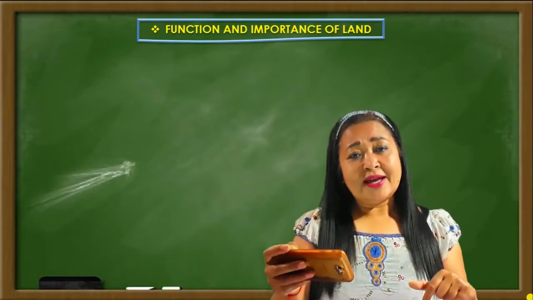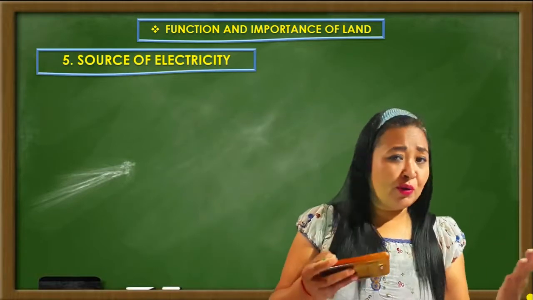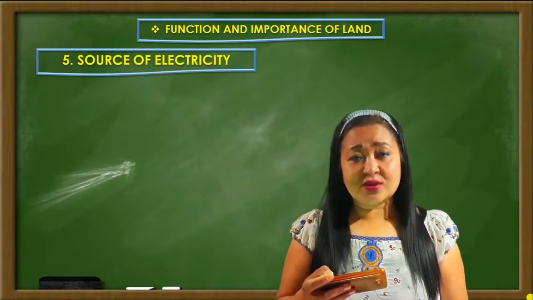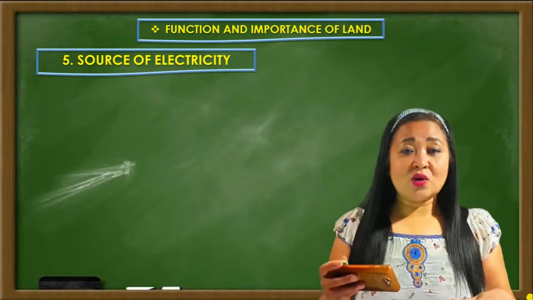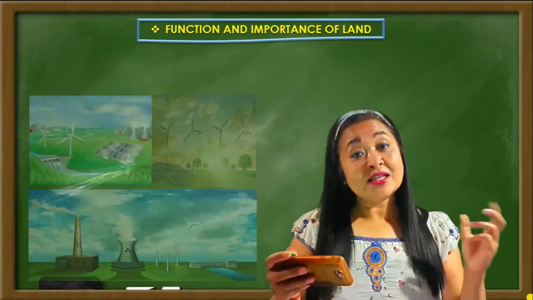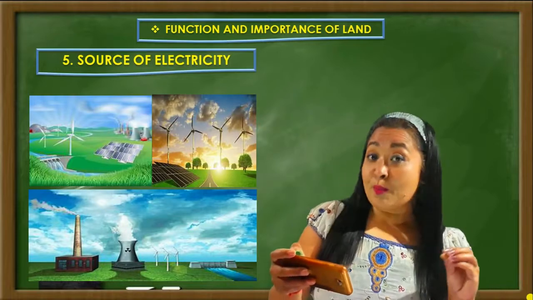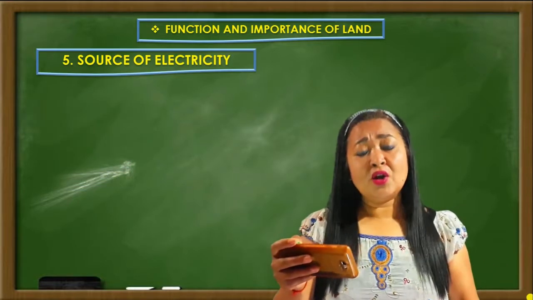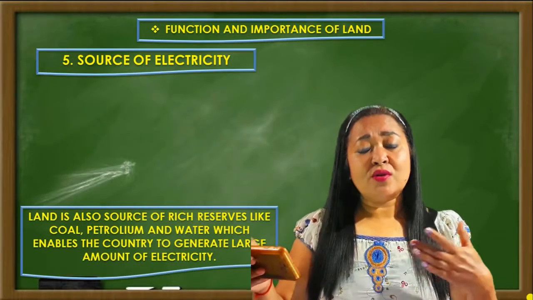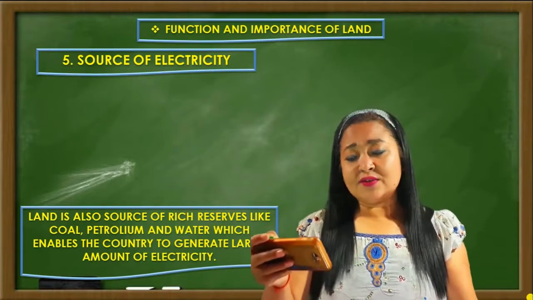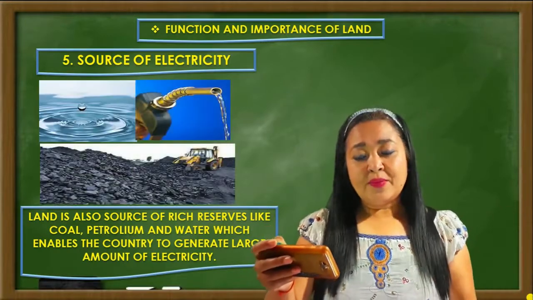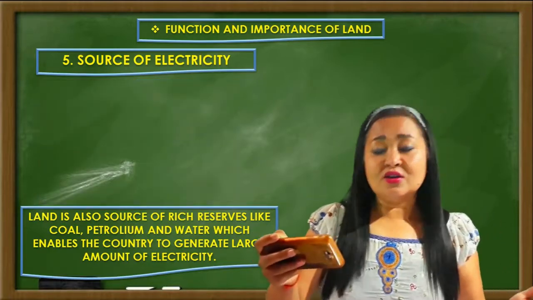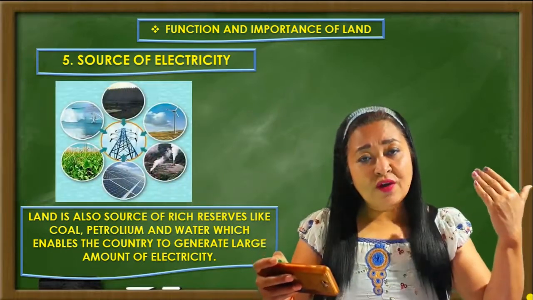But now we saw the various importance of land here, and we also saw that land is a source of so many natural resources in the country. Among those resources, there is one resource which is very important, and that is electricity. So land is also a very important source of what? Electricity. Not only that, land is also a source of various rich reserves, like, as I said, coal, petroleum and water, and these are the things which enable the country to generate a large amount of electricity.